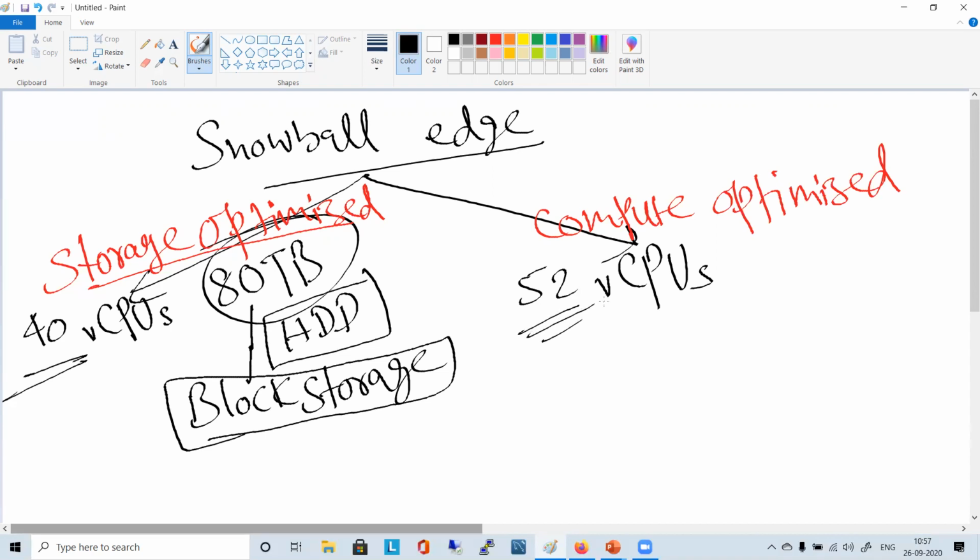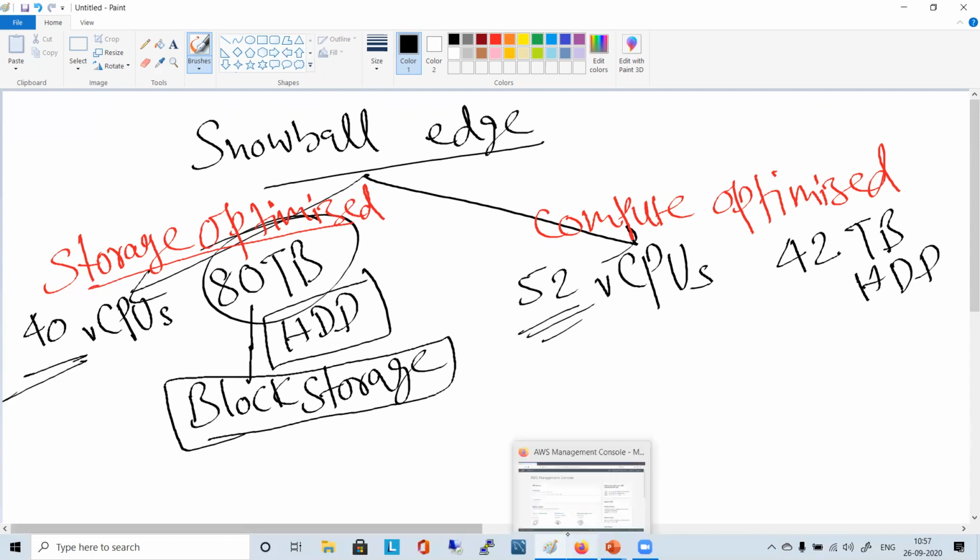Just go through the theoretical aspect of it. Just for your understanding, I'm discussing the types of edge devices. One is storage optimized, another is compute optimized. So which one you should choose? Depends. Here you have the option for only 42 terabytes of storage. Again, here you will have something more, and the usable is this much, as I remember.